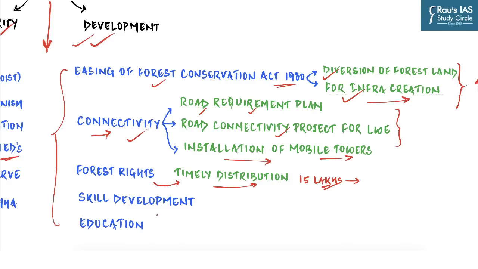Then we know that various schemes of the government of India, for example, skill development, which is Pradhan Mantri Kaushal Vikas Yojana, and many other schemes dealing with the rural development have a special focus on LWE areas. Similarly, Ministry of Education keeps LWE areas on high priority. For example, recently 7 new Kendriya Vidyalayas and 6 new Jawahar Navodaya Vidyalayas have been opened in LWE affected areas. And you'll be surprised to know that out of these, 2 new Kendriya Vidyalayas are to be opened in Gadchiroli and Kondagaon, which are the epicenter of Naxalism.